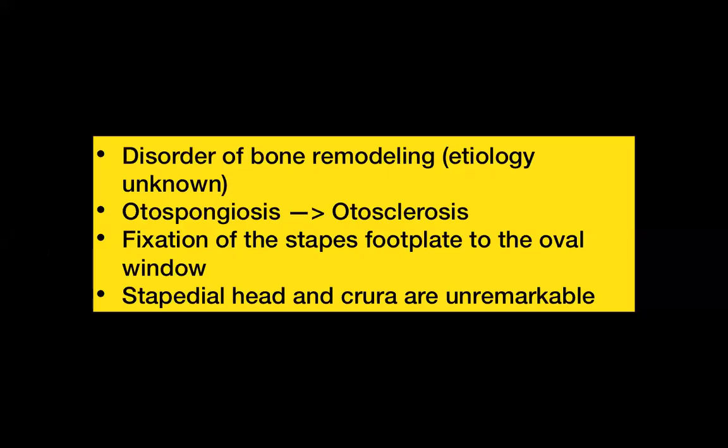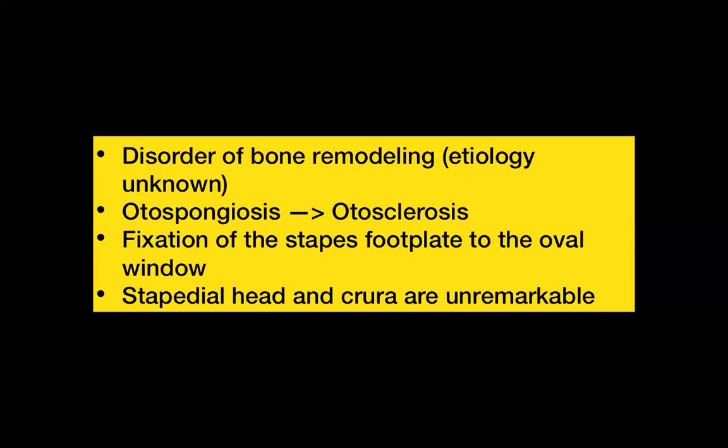So this is actually a disorder of bone remodeling, and the exact etiology is not known. It may be of viral etiology. The disease goes through various phases. Initially, there is a phase of otospongiosis, which is basically bone resorption by osteoclasts. So the bone will actually get resorbed. And then there is a phase of otosclerosis, where there is actually deposition of new bone. And whenever new bone is deposited, you will have cement lines.